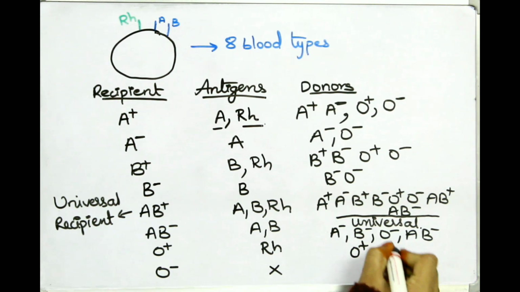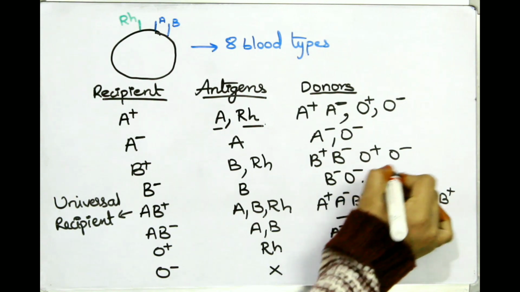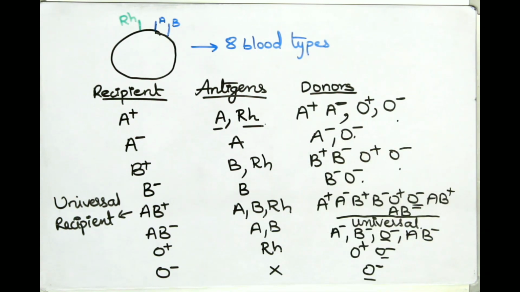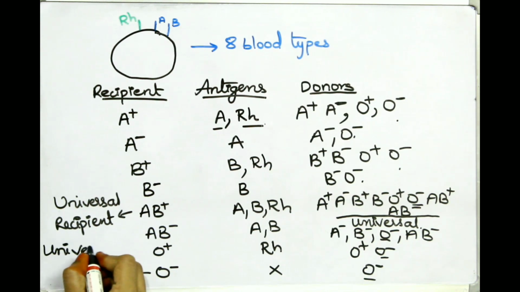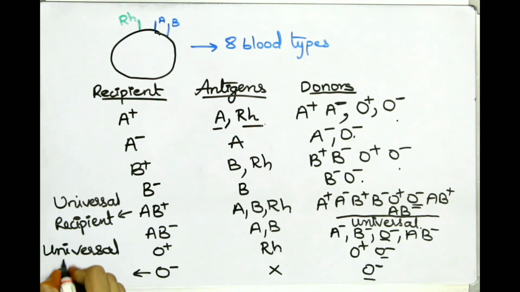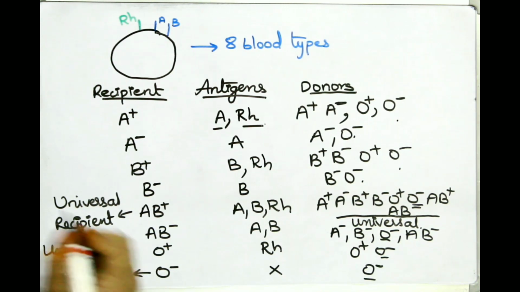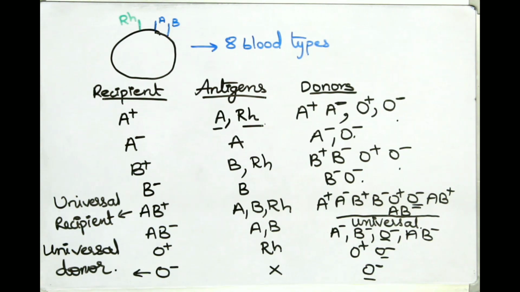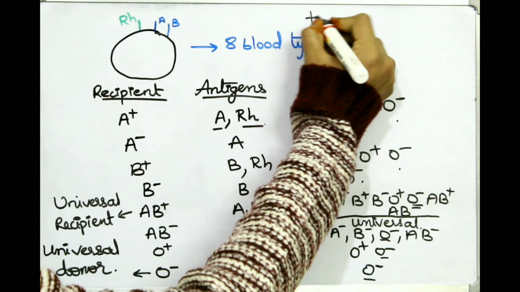If you see O negative, it is present in the list in all the blood groups, right? Hence, it is considered as universal donor. See, it doesn't have any antigen, so there is no problem. You can give to any person, right? So this is about the recipient and donors.